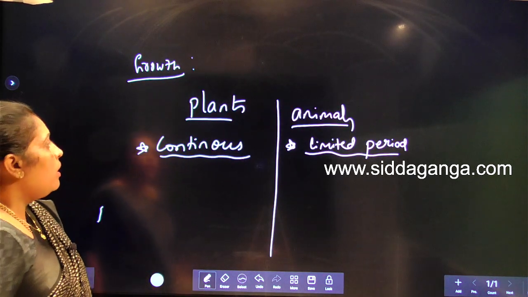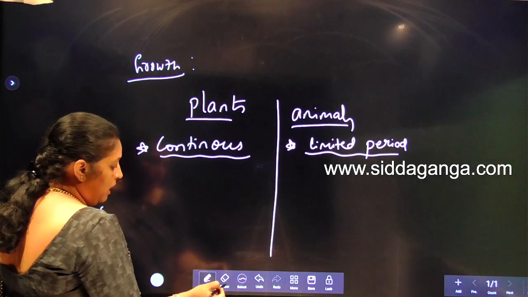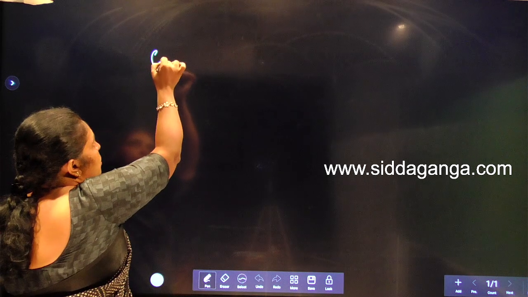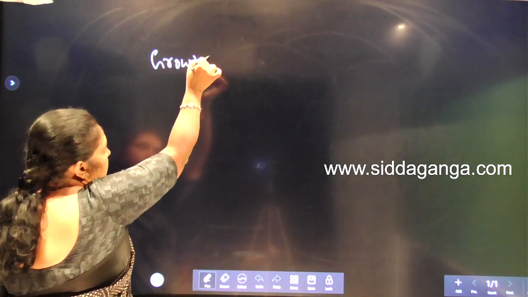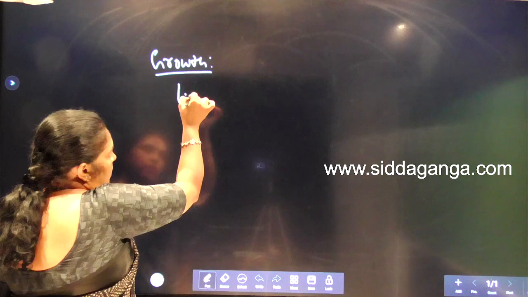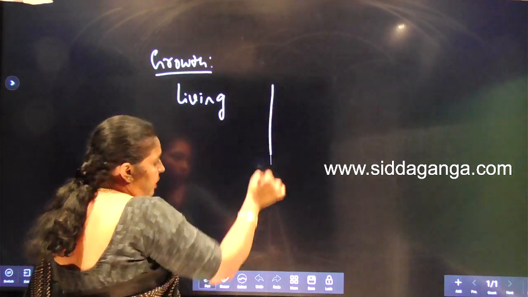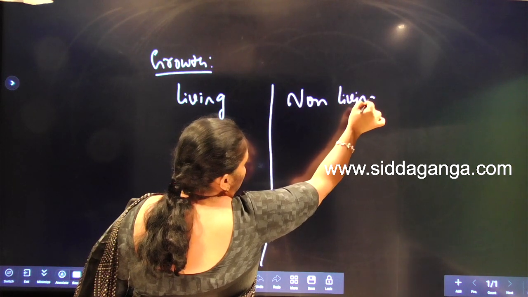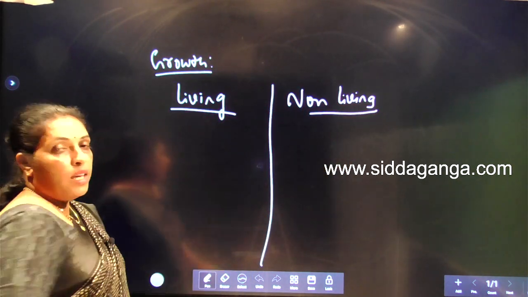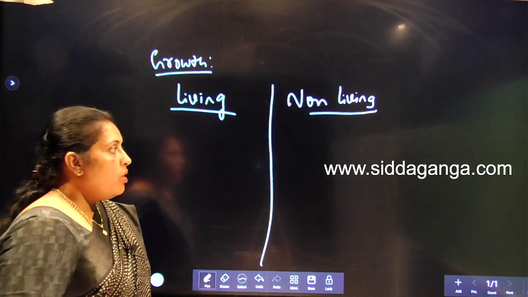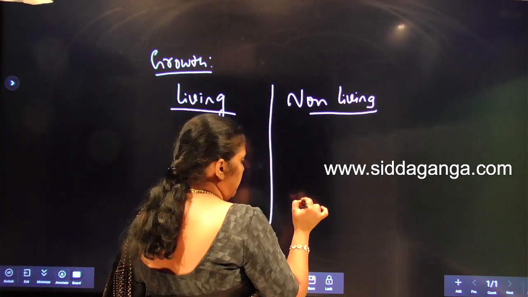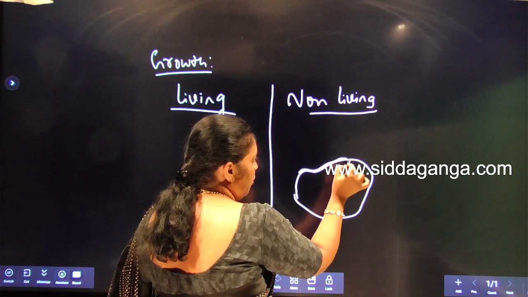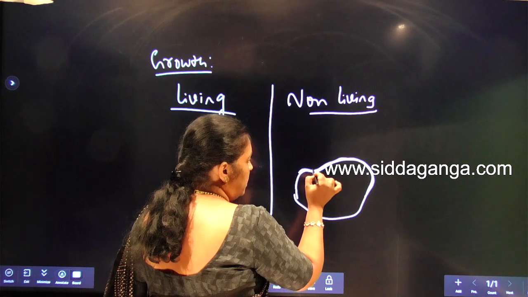Understood? Then growth is also seen in non-living things. How do we see growth in non-living things? ನಾವೀಗ ತಾನೇ ಓದಿದ್ವಿ increase in mass ಅಂತ ಹೇಳಿ. So in mountains, every year we see deposition of materials on its surface.